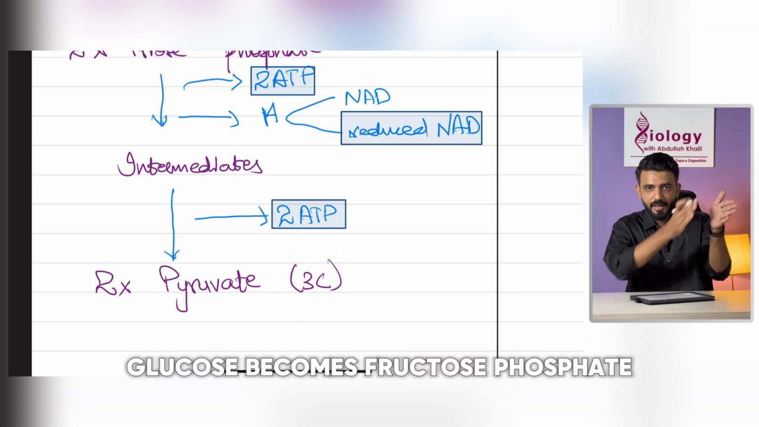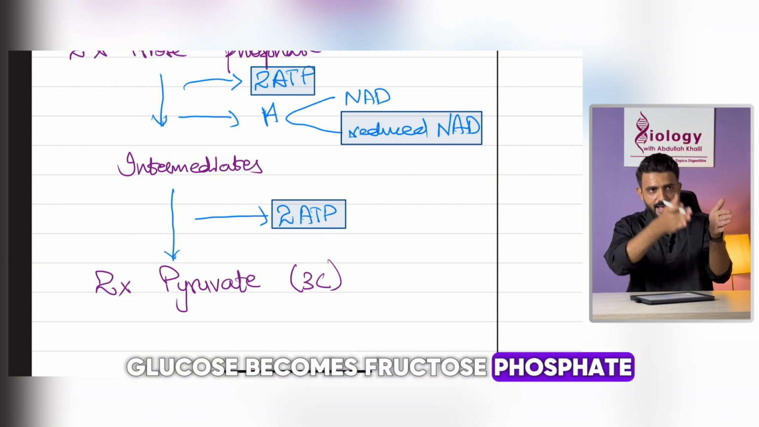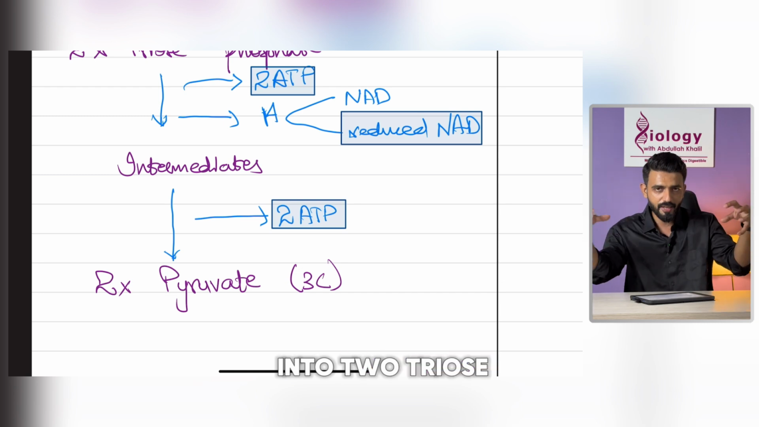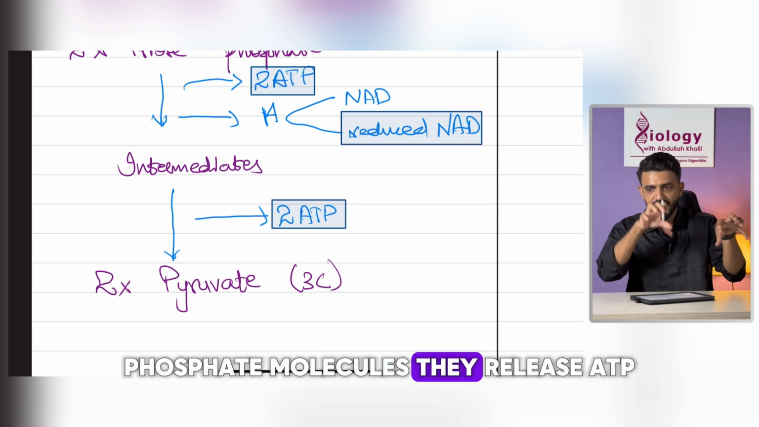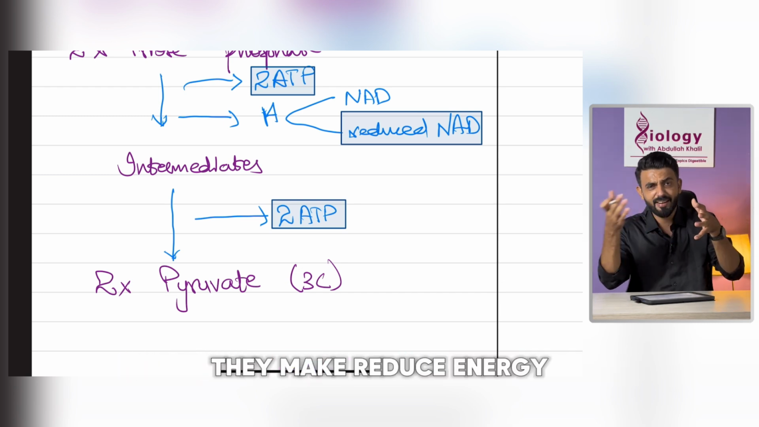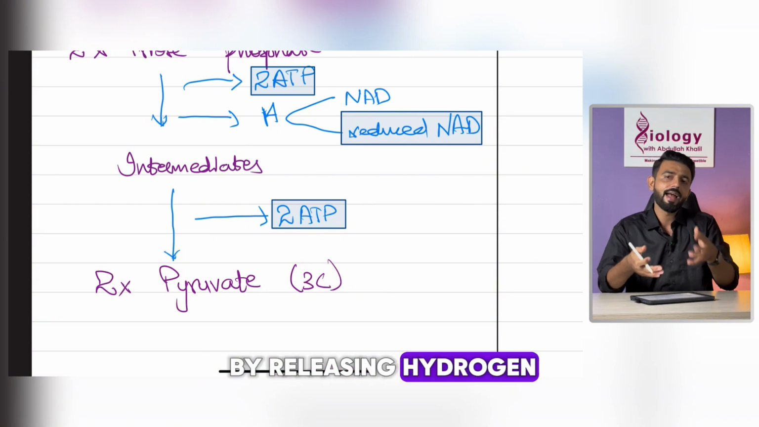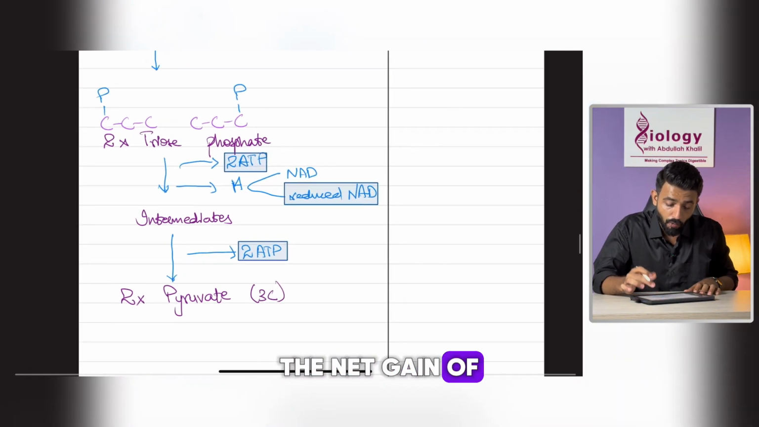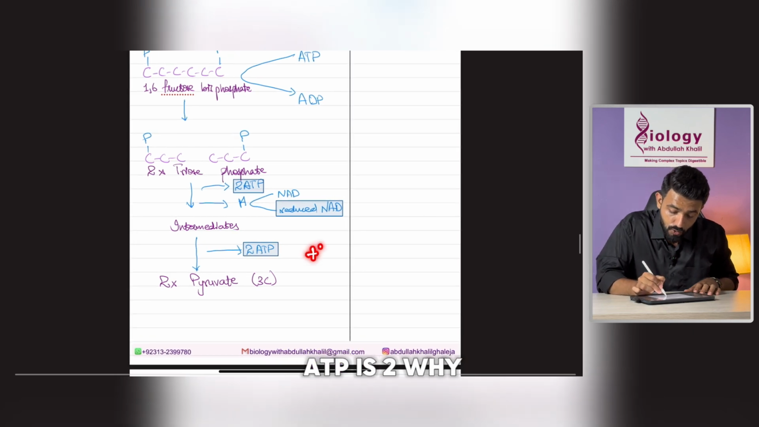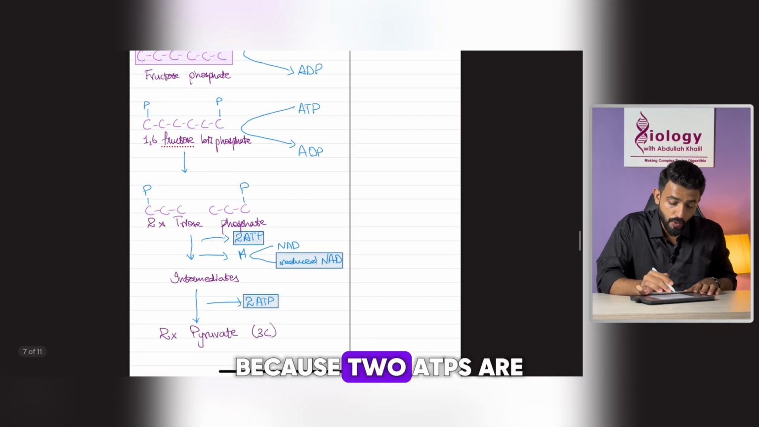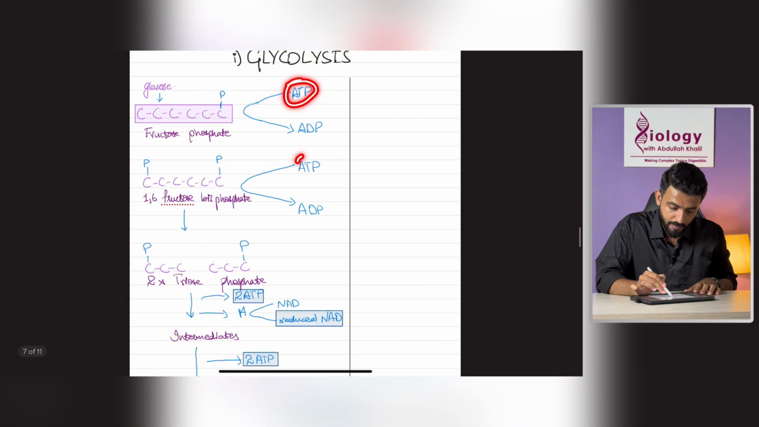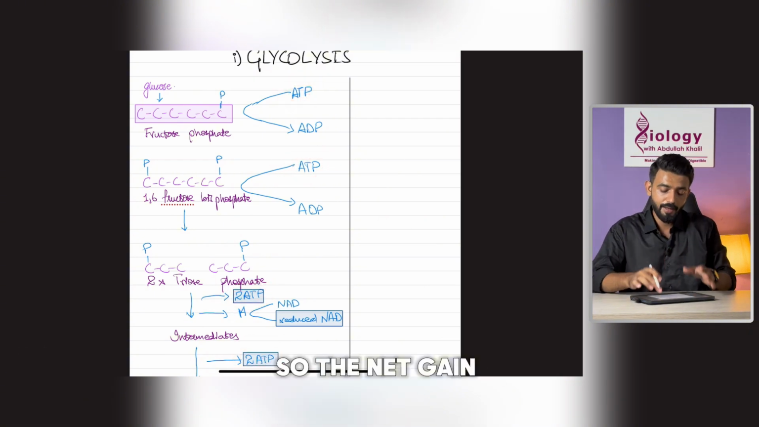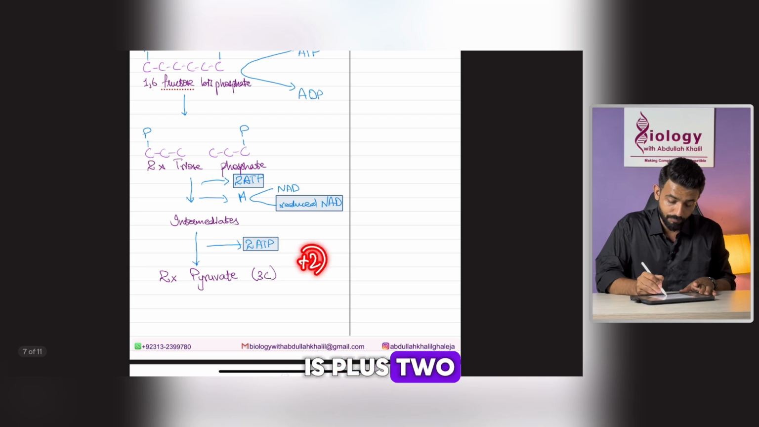So glucose becomes fructose phosphate and then it becomes 1,6-fructose bisphosphate. That is broken down into 2 triose phosphate molecules. They release ATP, they make reduced NAD by releasing hydrogen, and eventually they are converted into pyruvate. The net gain of ATP is 2. Why? Because 2 ATPs are used here and 4 ATPs are produced here. So the net gain is +2.